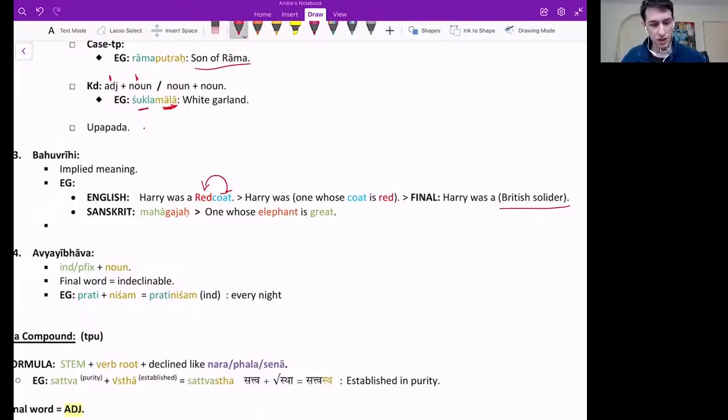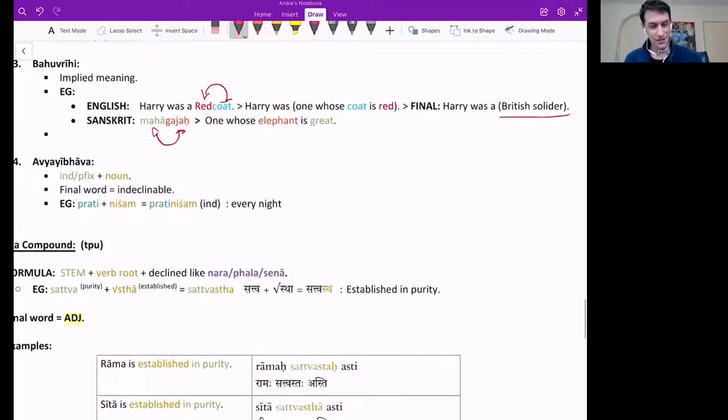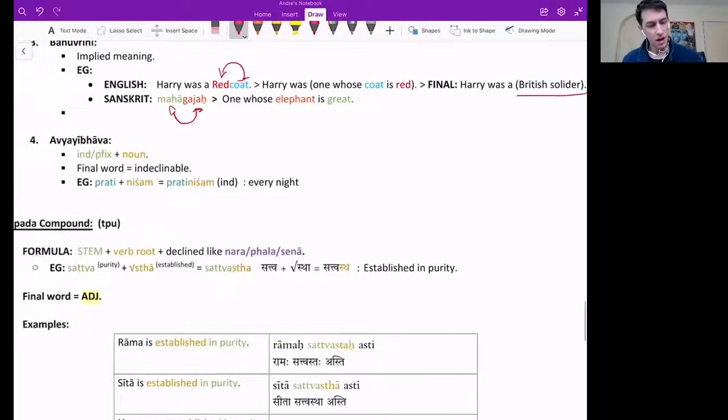And then Sanskrit, here's an example, Mahagajaha, one whose last member is first member, one whose elephant is great. Who is this talking about? Indra. So he is a Mahagajaha. So if you see Mahagajaha, just like British soldier, well, one whose elephant is great. Can it also be a great elephant? Yeah, exactly. The context will change it from Bahuvrihi into just an ordinary compound. Depends on if you're talking about Indra. Exactly. Or Indra or Airavata.